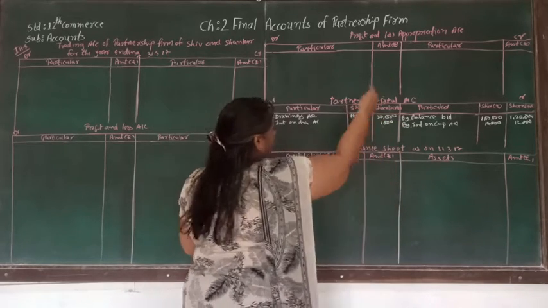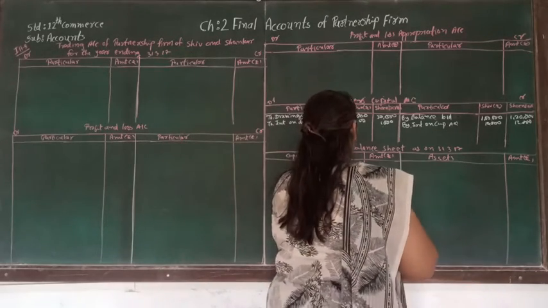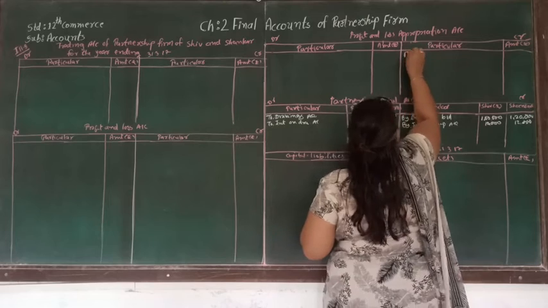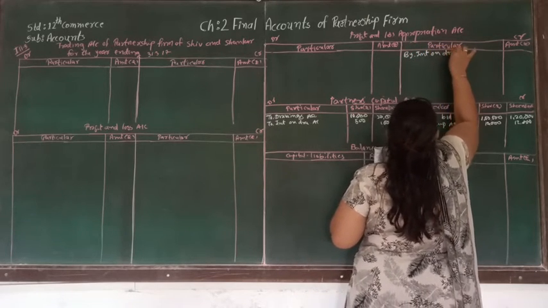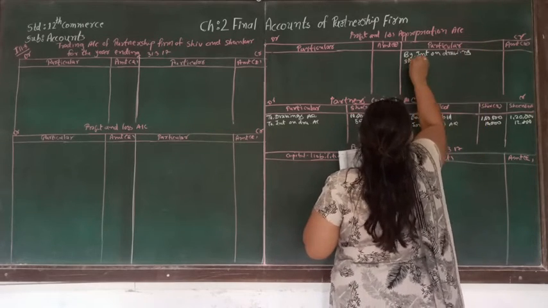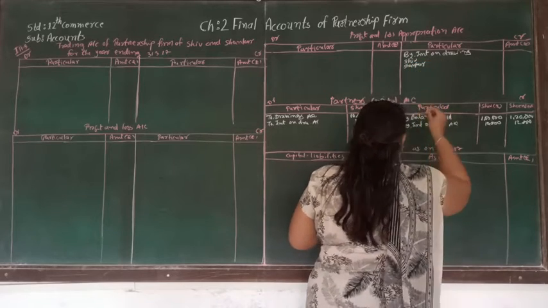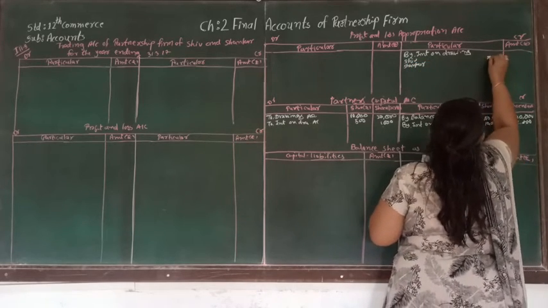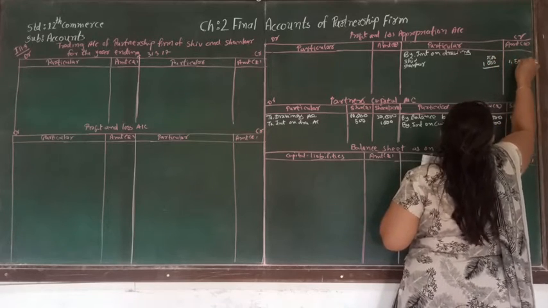So here interest on drawing is supposed to be credited to profit and loss appropriation account. So let's do that by interest on drawings, that is for Shiv as well as Sankar. So for Shiv it is 500 and for Sankar it is 1,000. Total will be 1,500.